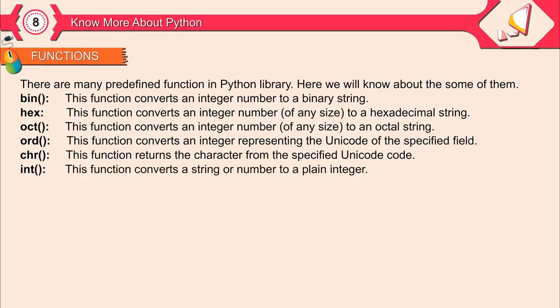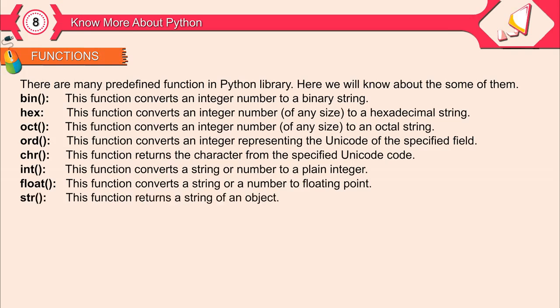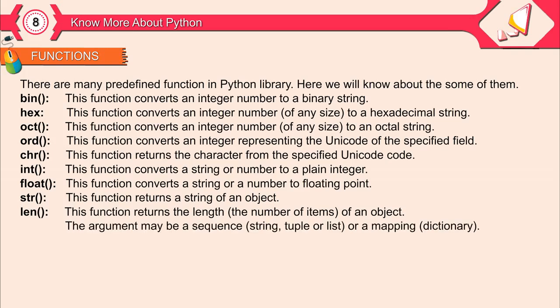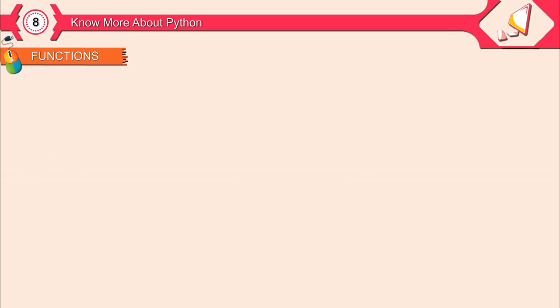int(). This function converts a string or number to a plain integer. float(). This function converts a string or a number to floating point. str(). This function returns a string of an object. len(). This function returns the length, the number of items of an object. The argument may be a sequence, string, tuple, or list, or a mapping dictionary.